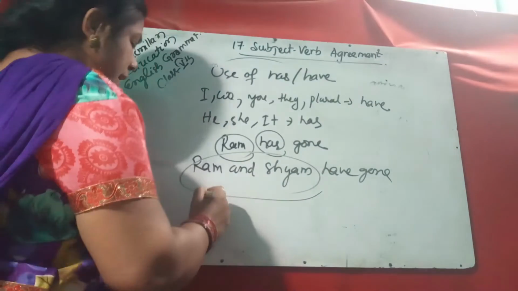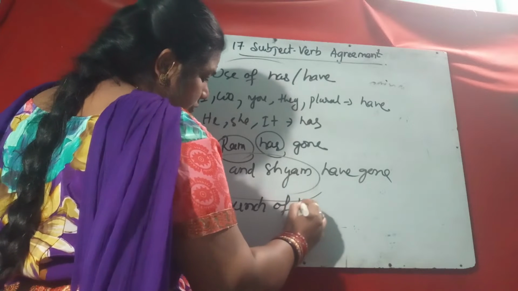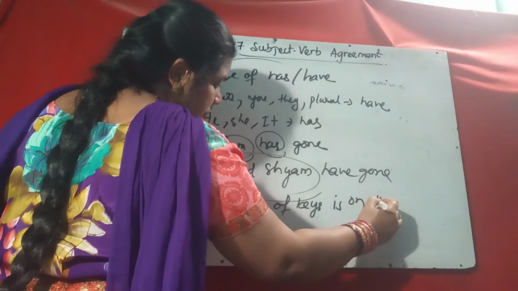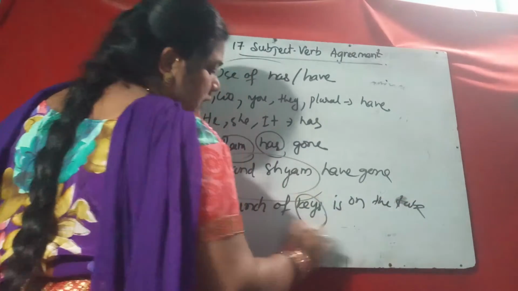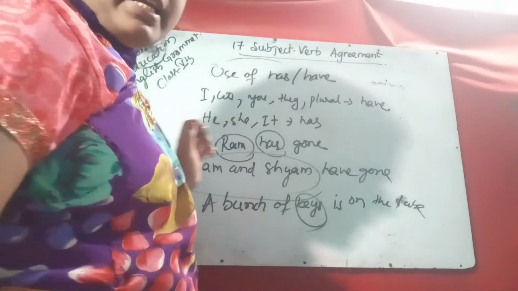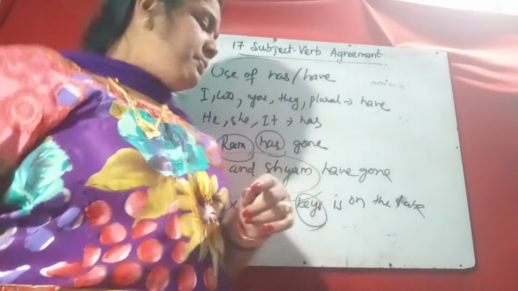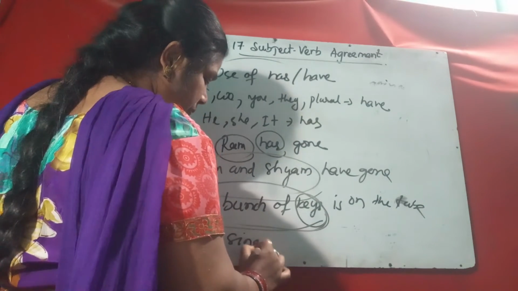So suppose: a bunch of keys is on the table. Here keys does not make it plural. A bunch of keys, totally, is a singular subject.